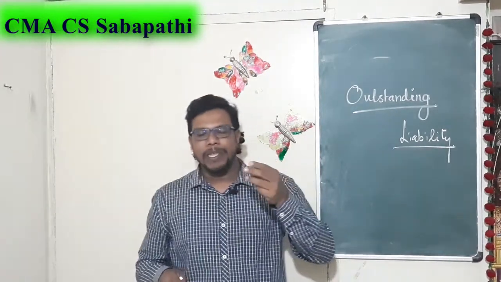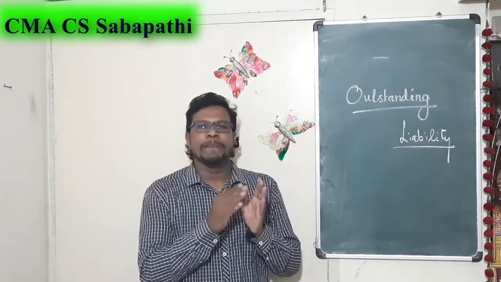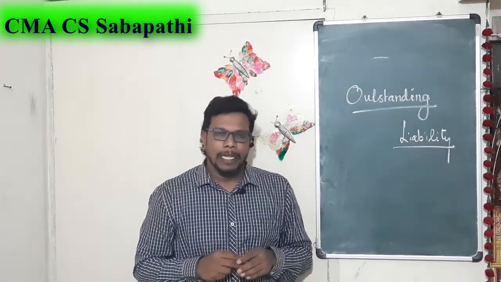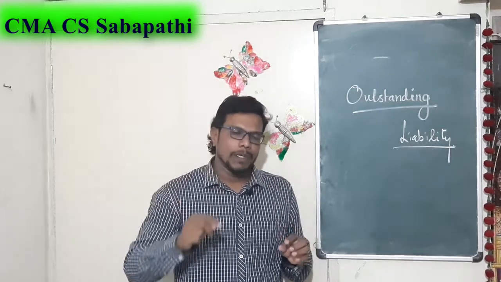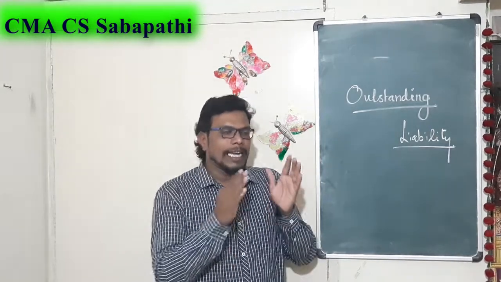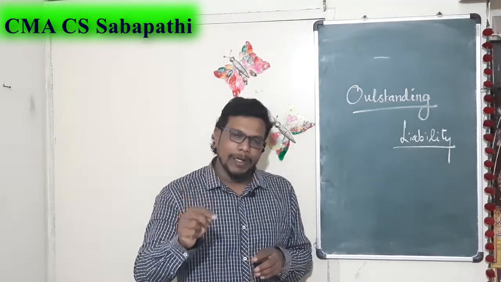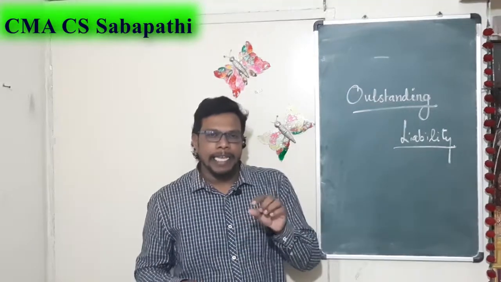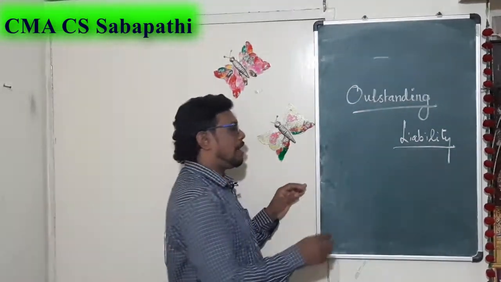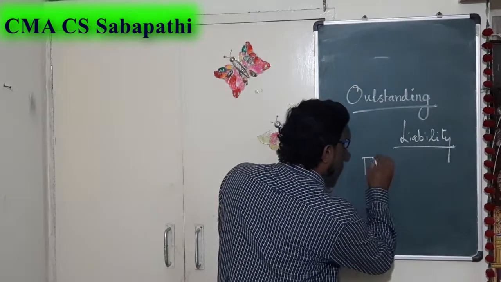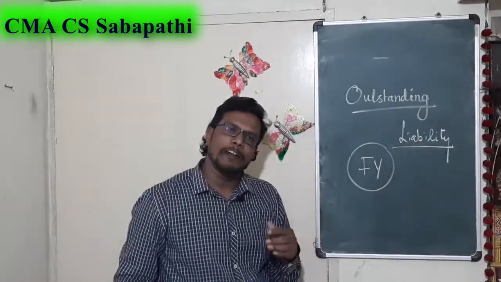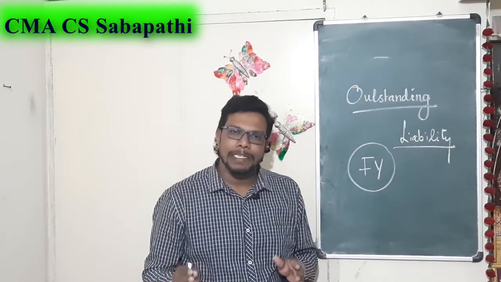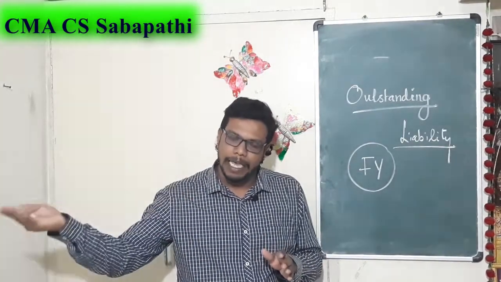In the accrual concept, as per the accounting principle, you have to ask this question: that expense is related to which period? If it is related to this financial year, you have paid 11 months of salary, and last month's salary you will be paying in April.